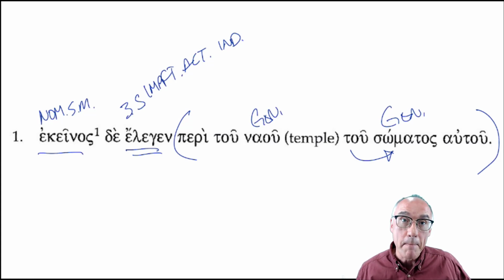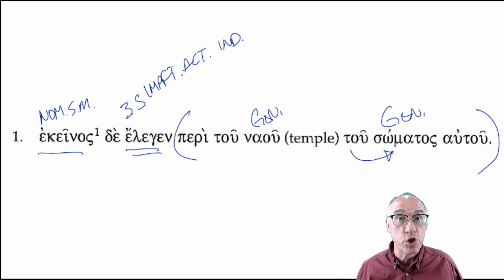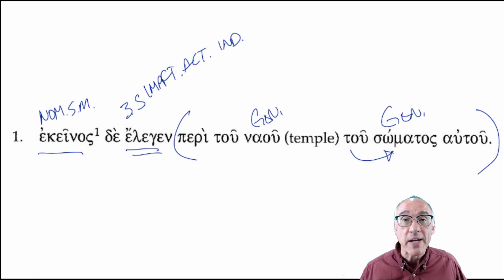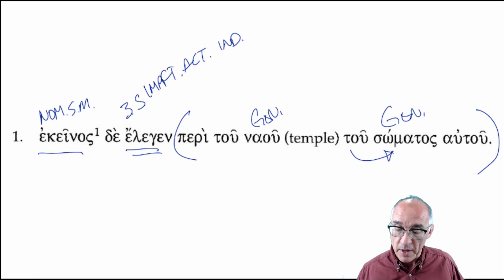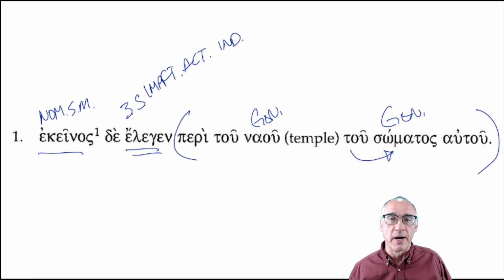Elegen, the imperfect, he was speaking. Peri tu nau, about the temple. This is where the peri takes the genitive. When we're not talking about something physical, not around the block, but around the temple, philosophical temple of his body, of the body. So he was speaking about the temple of his body.